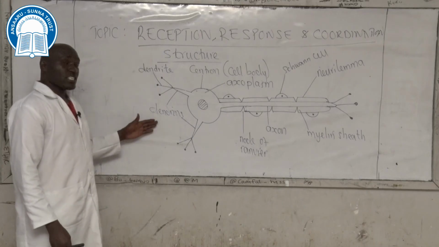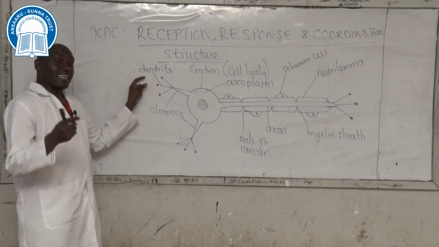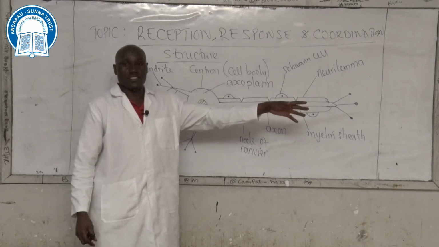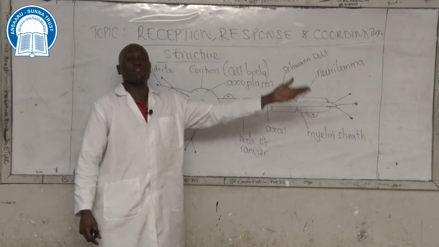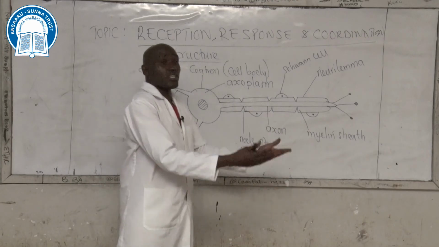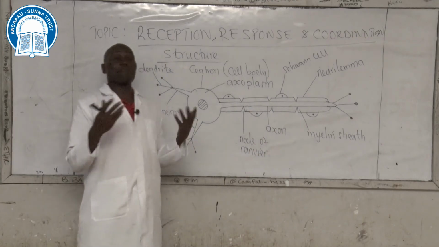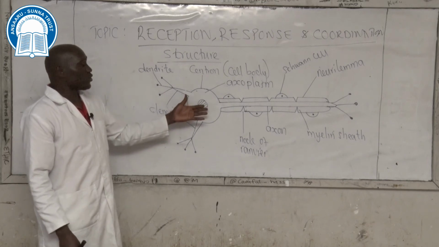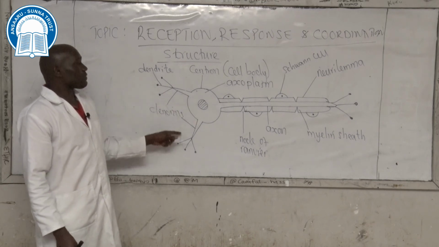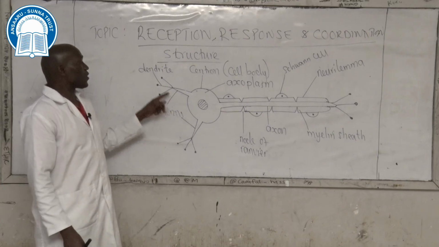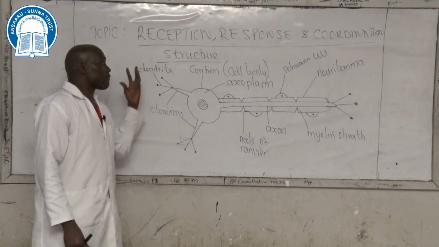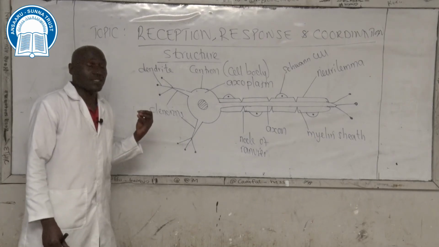We have dendrites that receive nerve impulses, and then we have dendrites that release nerve impulses or pass over nerve impulses to another neuron or to an effector. For example, this one being a motor neuron, the dendrites which are found on the side of the cell body are known as receptor dendrites. They will receive nerve impulses from the central nervous system.